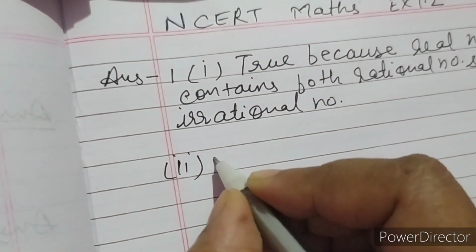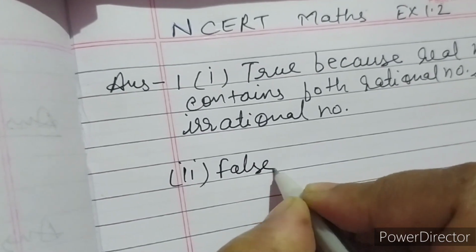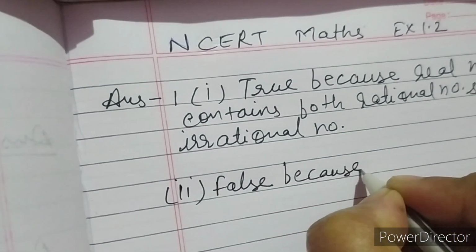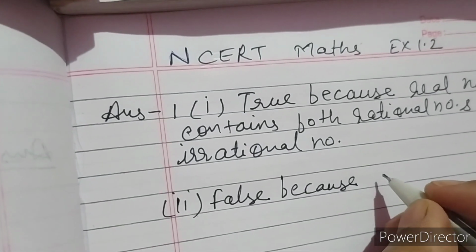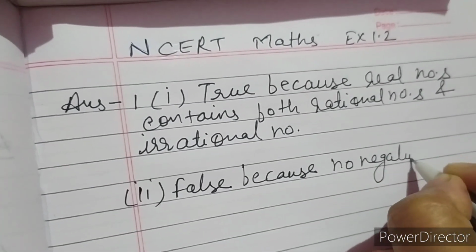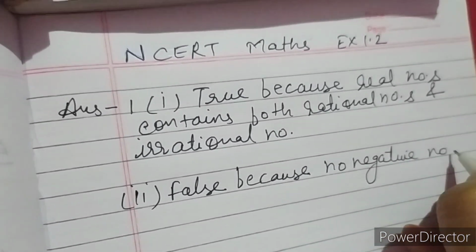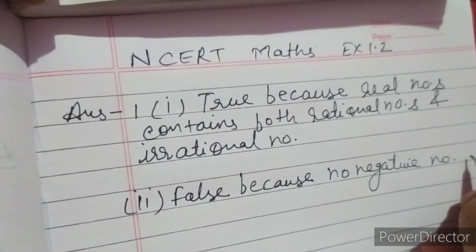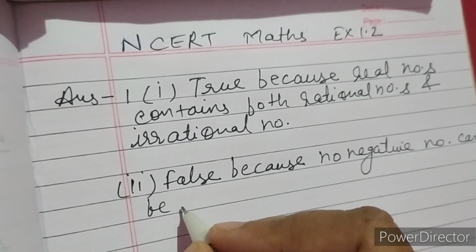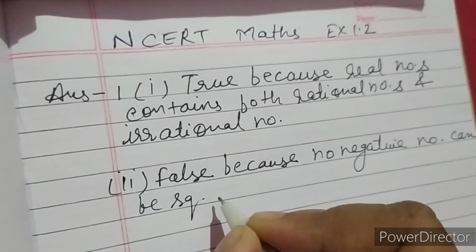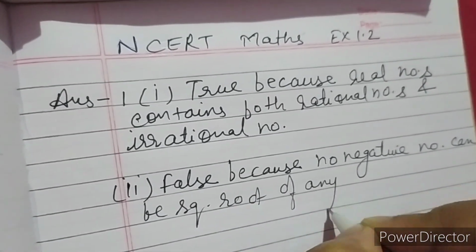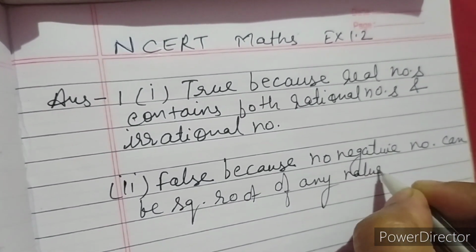So we will write here this is false, because no negative number can be the square root of any natural number.